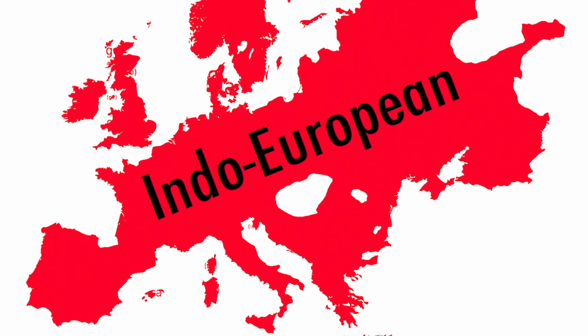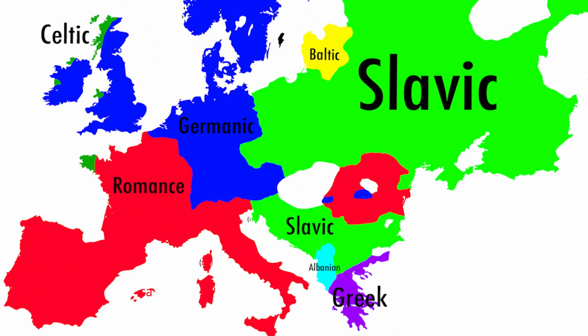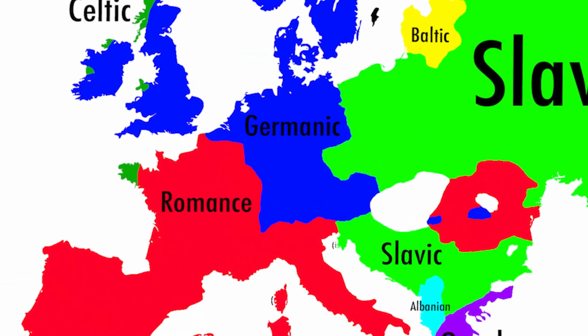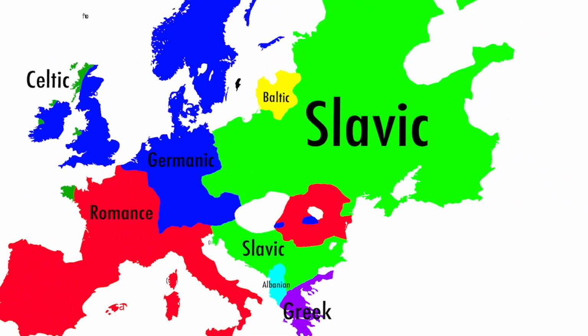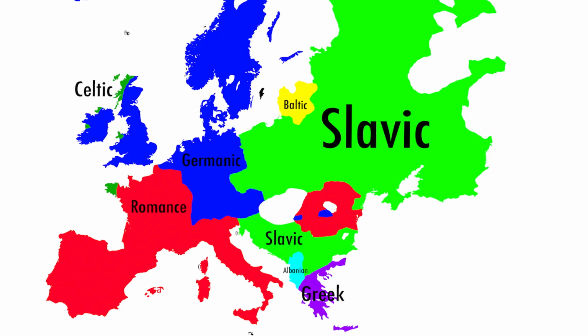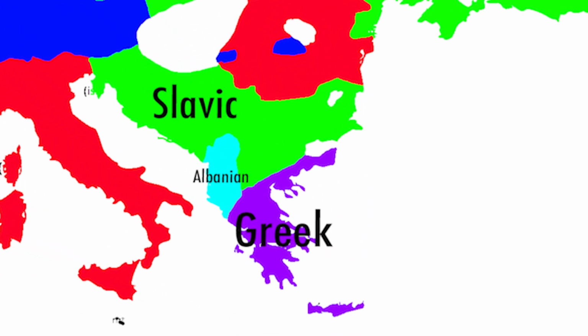There are many subdivisions of Indo-European. The main subdivisions are the Romance languages, Germanic languages, and Slavic languages. However, Baltic and Celtic languages are also spoken by large groups of people. Albanian and Greek are not part of a branch of Indo-European because they are so linguistically diverse that they are considered their own branch.